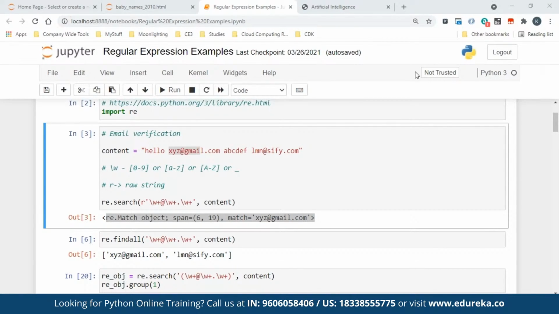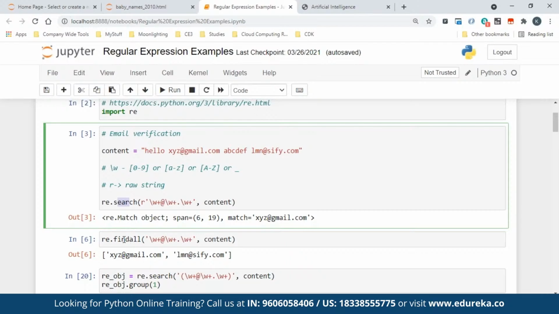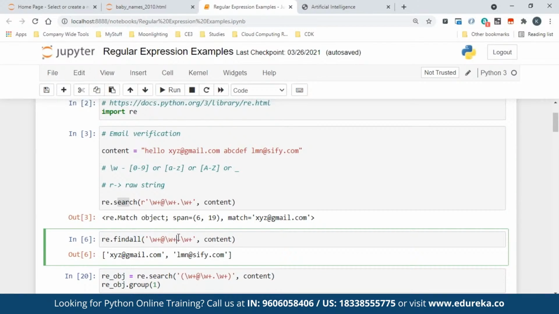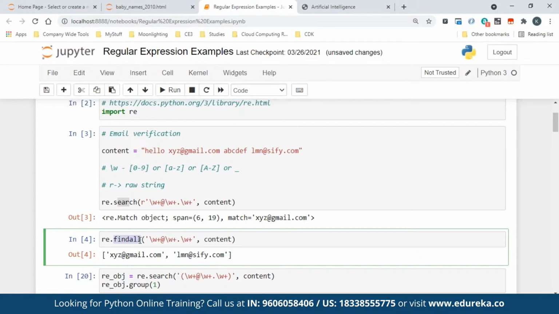Now, why the other one didn't match: understand that the search or match which was there in the slide will help you do only the first match. As soon as the first one matched, they stop. They will not go beyond. That is how match and search work. If you want to get all the matches, the only answer is to use another function called findall. See, if you do findall, it is matching and giving everything. So findall is your answer to give you all the matches. Search is just to detect whether it is there. It doesn't matter how many times it is there, only whether it is there or not.